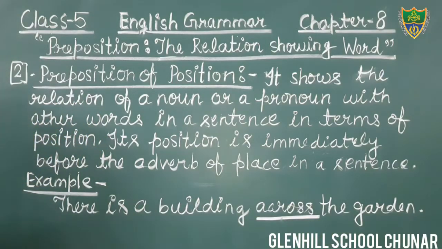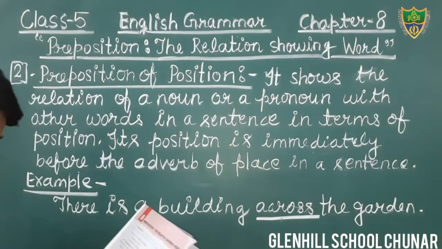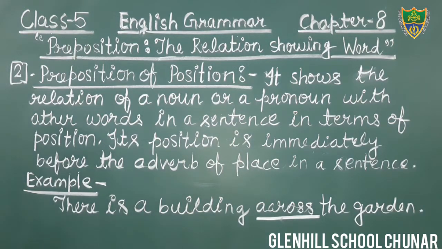You see the sentence? There is a building across the garden. In this sentence, the word across is what? Across is preposition. Okay?